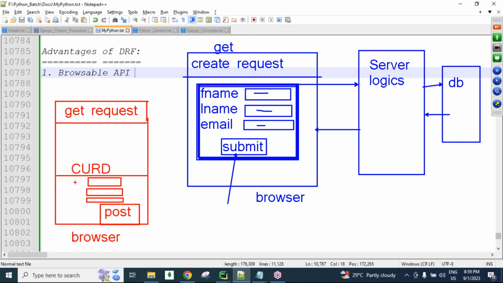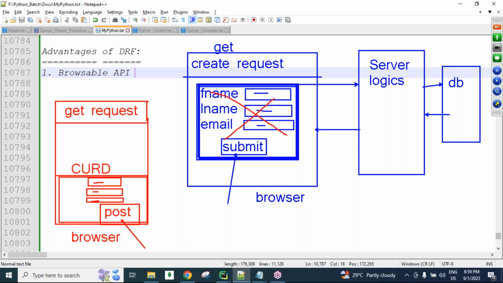Simply enter the first name, last name and email, and then click the POST button, without writing HTML, CSS or Bootstrap presentation logic. That is called the browsable API feature. Without writing form related code, we get a ready-made form